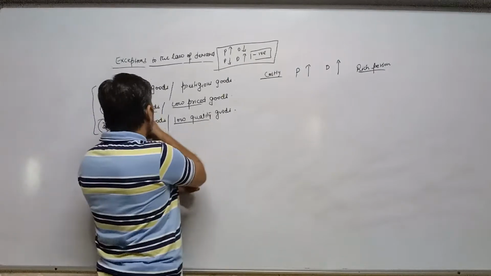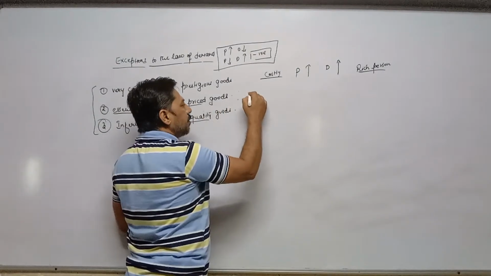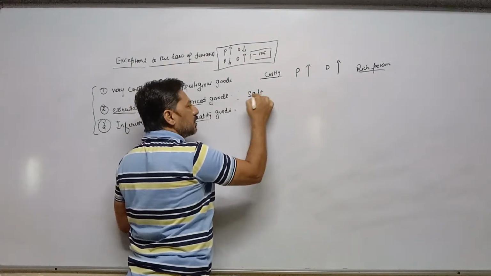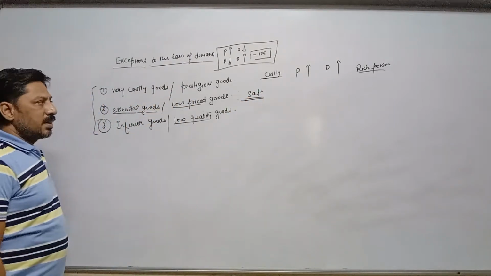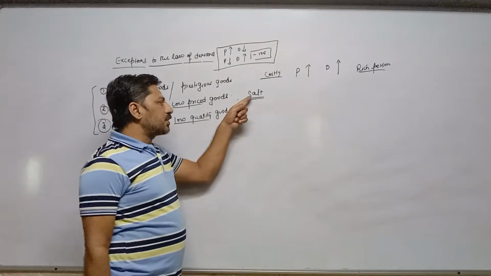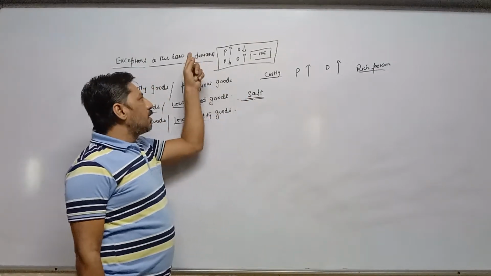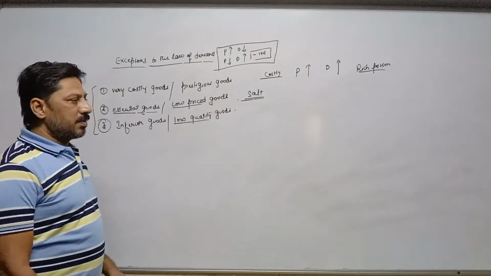Now, second point, low price goods. For example, essential goods is also written. I am taking the example of salt. This is the best example for essential goods or low price goods. Now, in case of salt, again law of demand is not applicable.